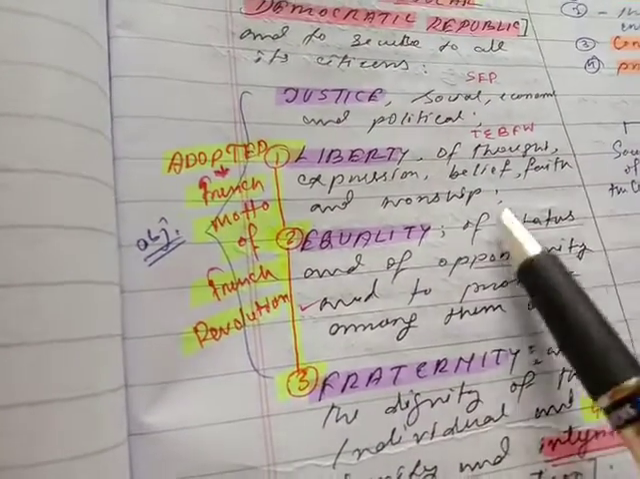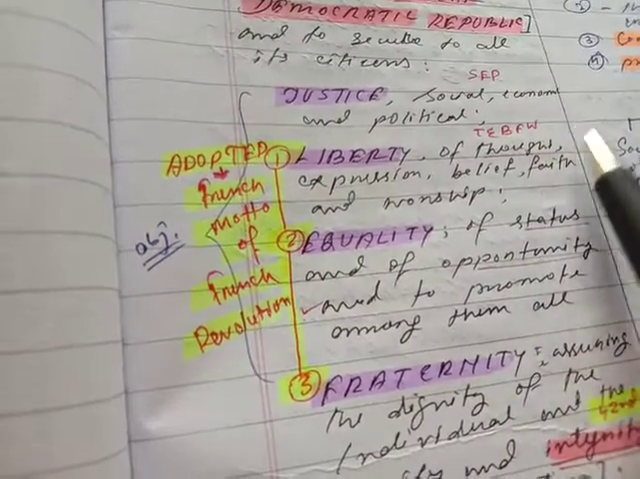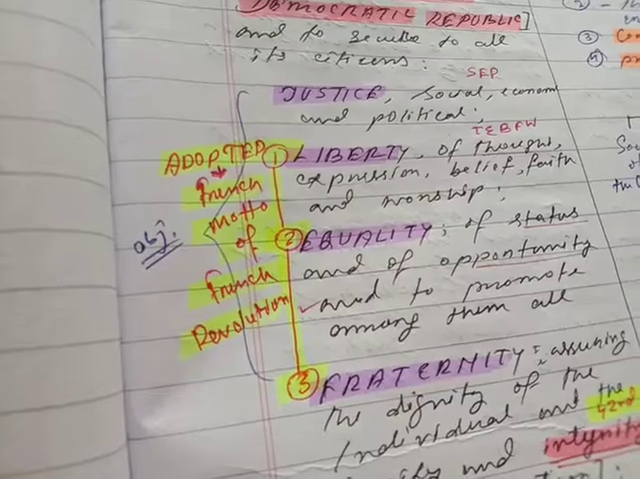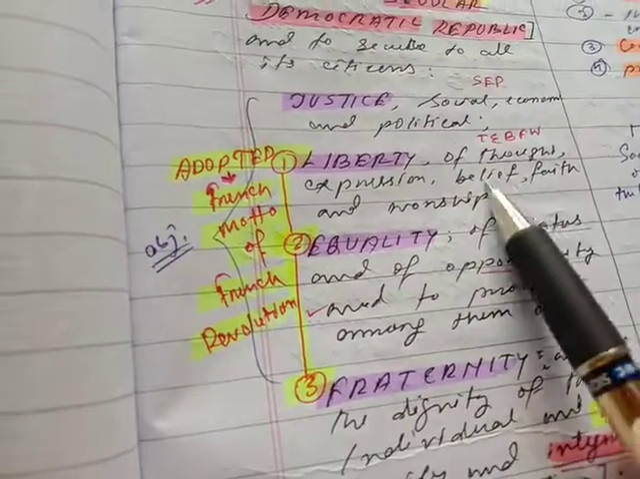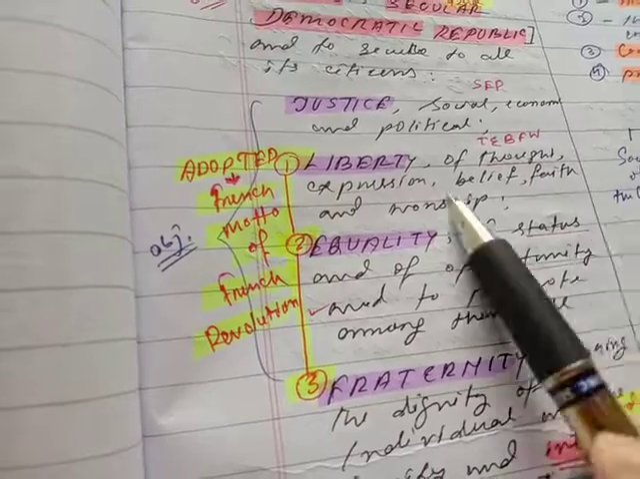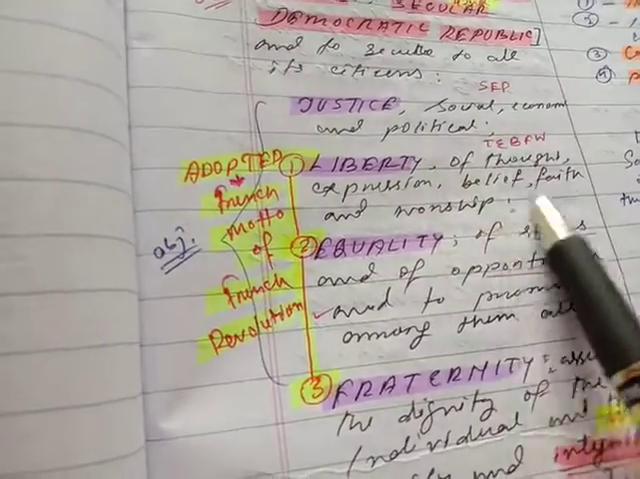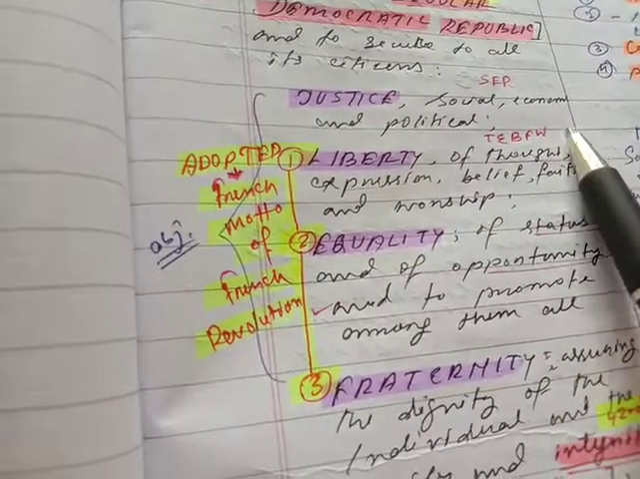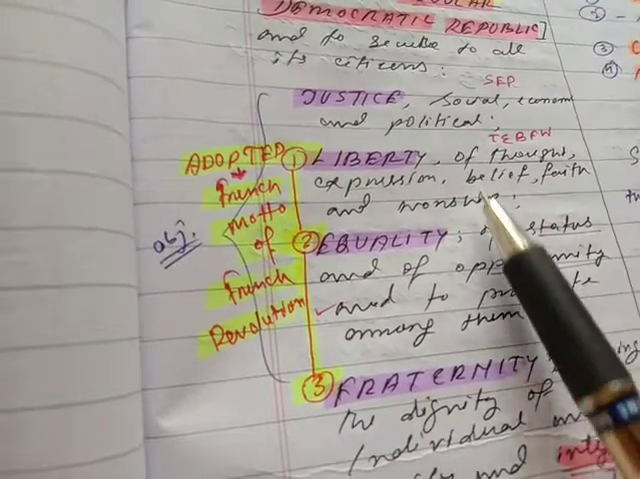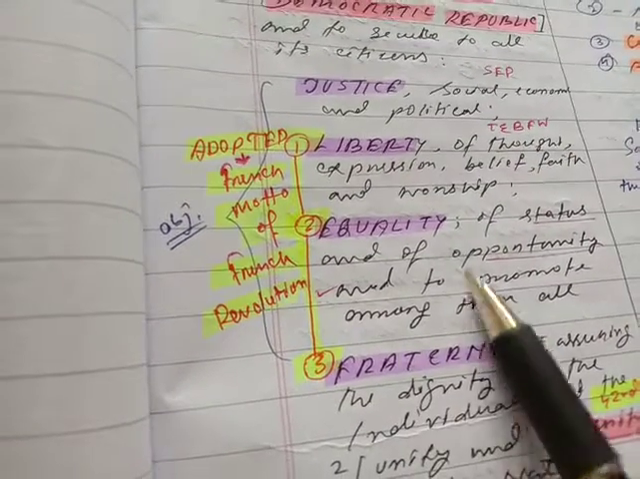Liberty of thought, expression, belief, faith, and worship. Liberty of thought and expression is given under Article 19(1)(a) of the Constitution of India. Belief is given under Articles 25 to 28 of the Constitution of India. Faith is also given: belief, faith, and worship, BFW. So TEBFW, this is the mnemonic. So SEP, TEBFW. Then equality of status and of opportunity.